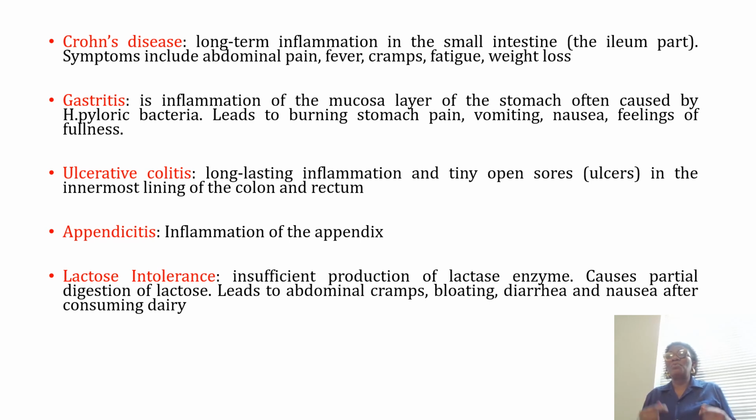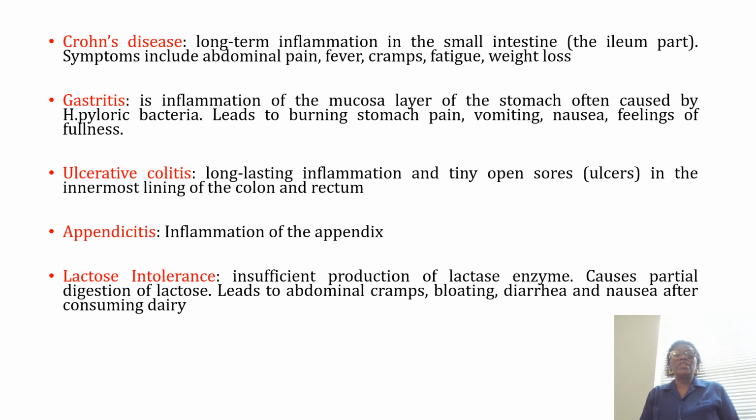That's why people that have such a disorder normally have abdominal cramps, bloating, and diarrhea after they consume anything that is dairy. That's where you see people saying they're allergic to yogurt, they're allergic to things like that, because they don't have enough lactase enzyme that could digest the lactose in their food.